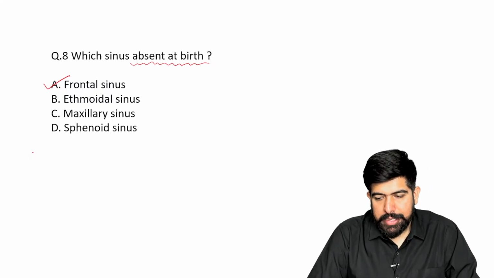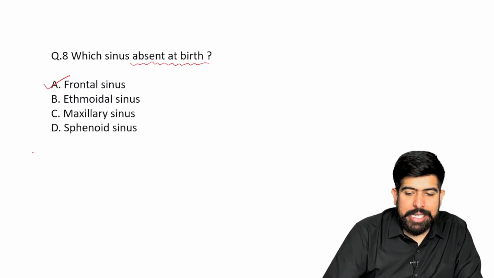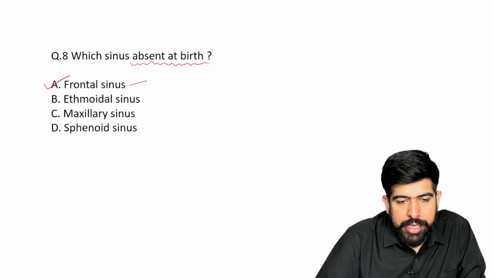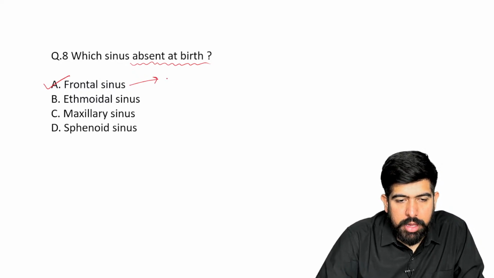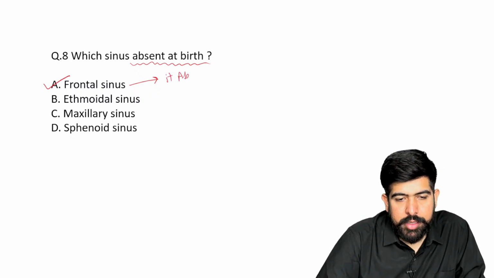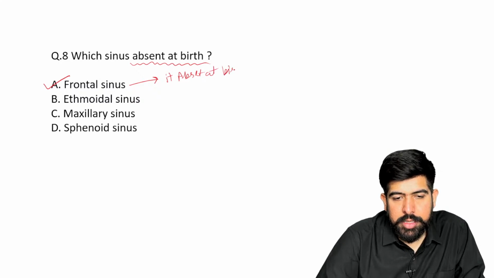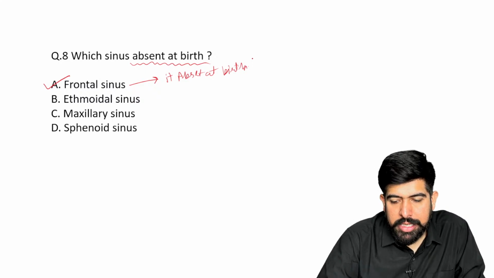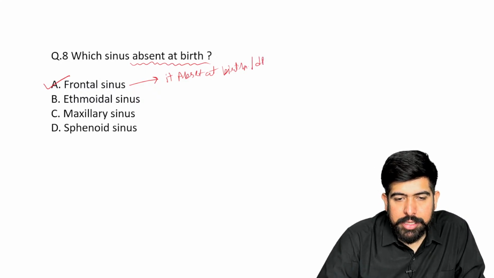Very good. Now write down some important things which they can ask you related to this. Write it down here in front of the frontal sinus: it is absent at birth. And in the development, of course, it develops last.